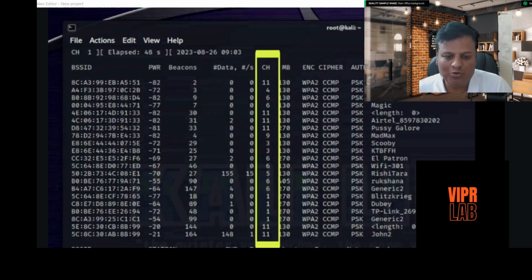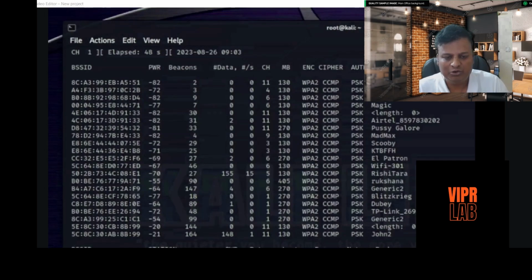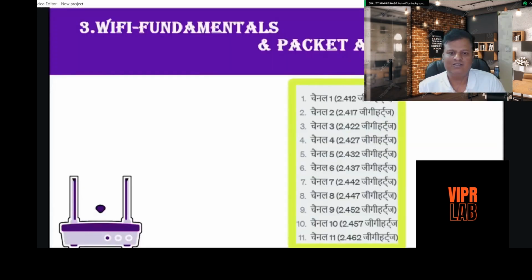Just like the 2.4 gigahertz band, we have distributed it into 11 channels. That means it will break down the band into multiple channels. Here you can see the 2.4 gigahertz band is distributed into 11 channels. Channel 1 consists of 2.412 gigahertz. This is the channel in which the router will send its signal. That's the reason more channels are created for a specific band, so that less interference can happen within the transmission of data, right?